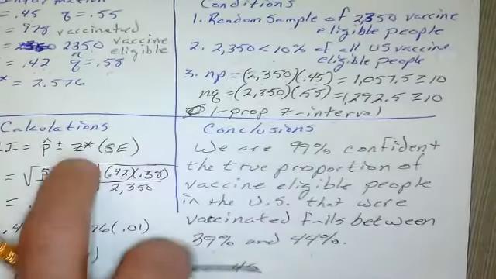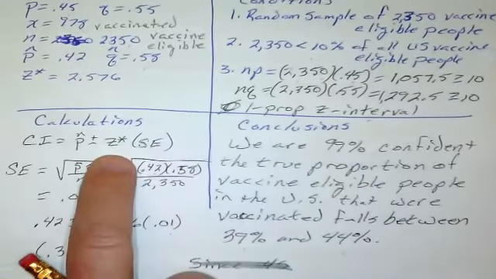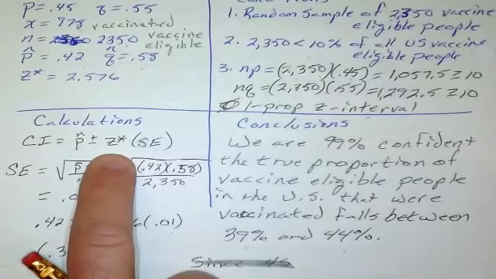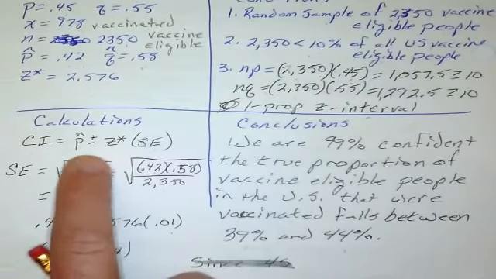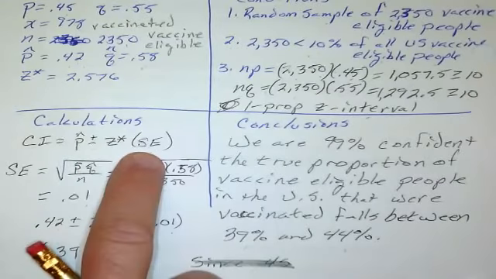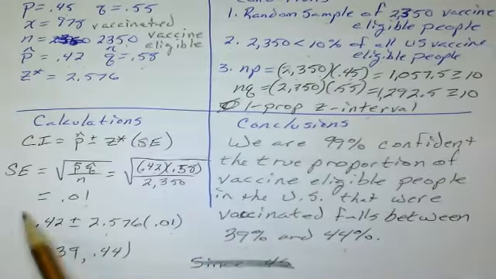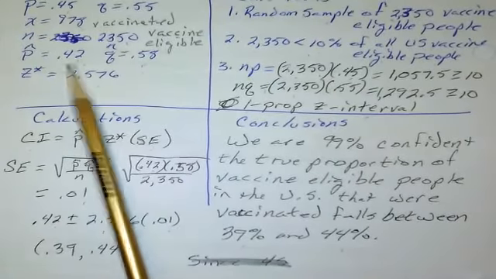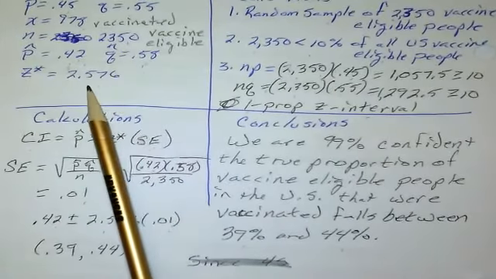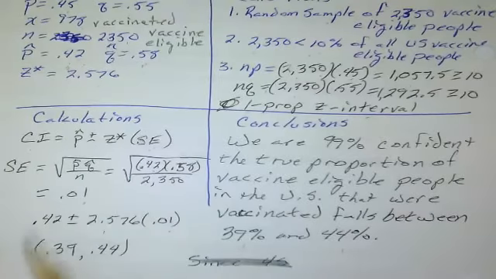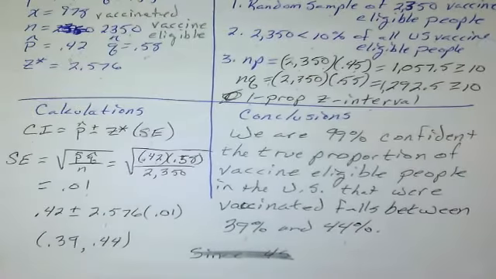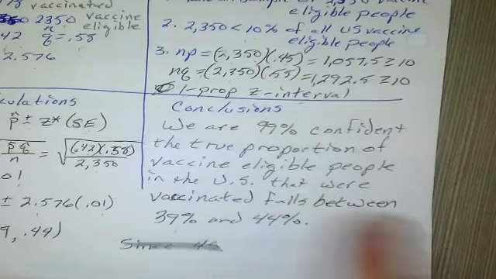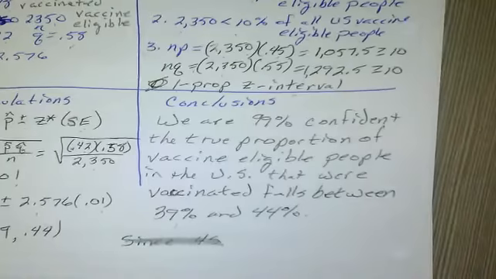And even though I name the test, I then show the formula that goes with the test, how to find the interval: p hat plus or minus z star times the standard error. We had to calculate the standard error because we'd already calculated p hat up here. We were already given the z star because they told us it was a 99% confidence interval. I ran through my calculations, plugged it into the calculator and let it do it. And we get this conclusion.